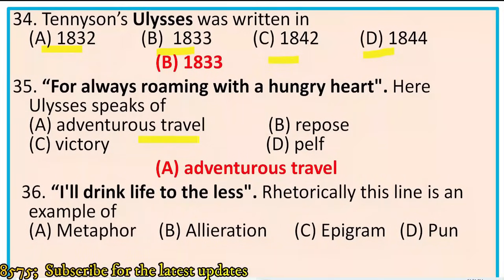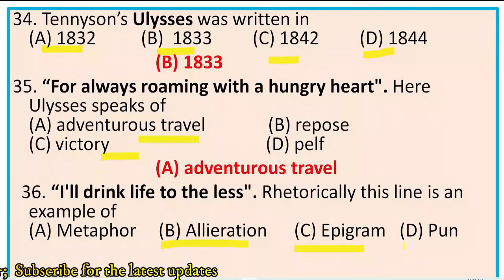Next, question number 36. I will drink life to the lees. Rhetorically, this line is an example of, the options are metaphor, alliteration, epigram, pun. Pun means, we know, dual meanings under the unity of sound. For example, his knowledge about sound is really sound. In an epigram, there is a shocking contradiction in the apparent meaning but having an inner significance. For example, the child is the father of man, or failures are the pillars of success.